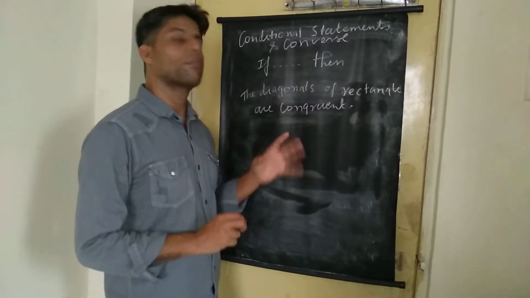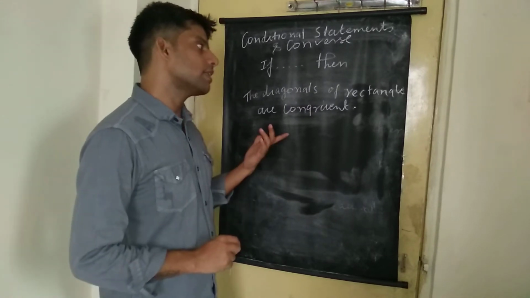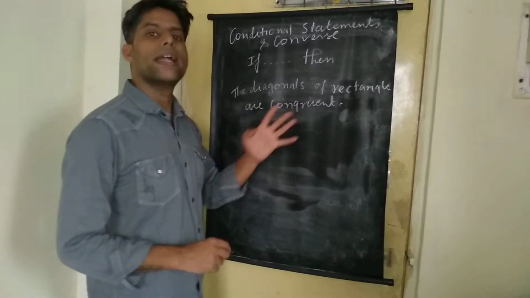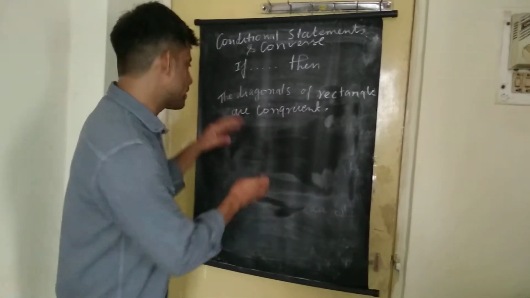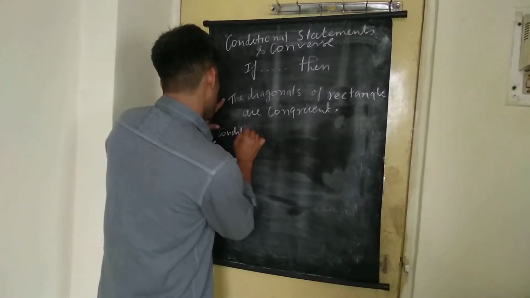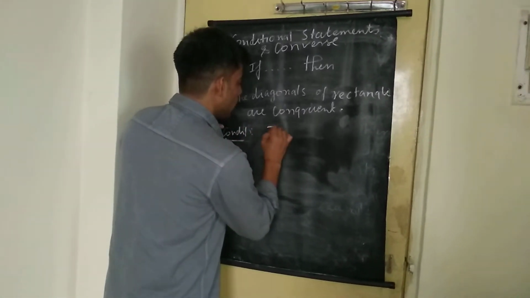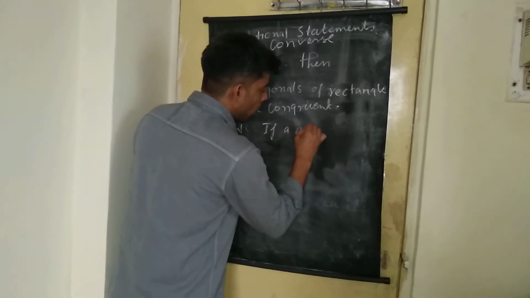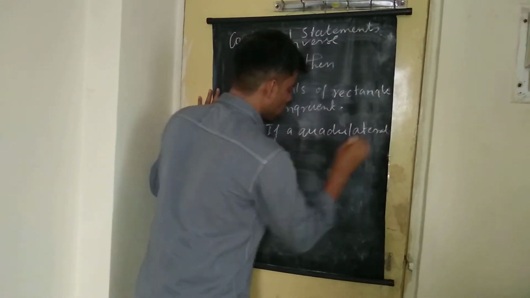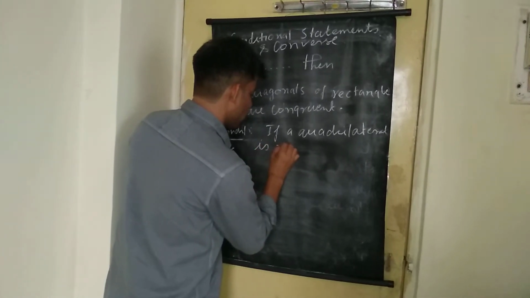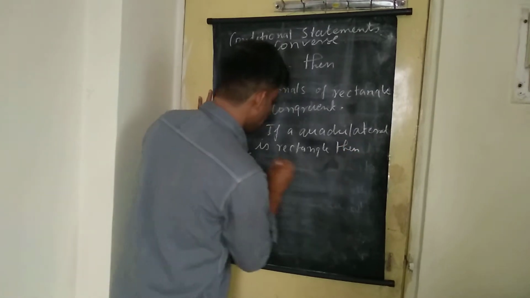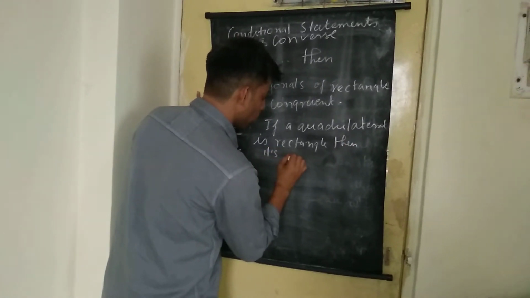We need to put some condition into that. So we can say if the quadrilateral is a rectangle, then its diagonals are congruent. Excellent. So we can write this under the heading conditional form: if a quadrilateral is a rectangle, then its diagonals are congruent.